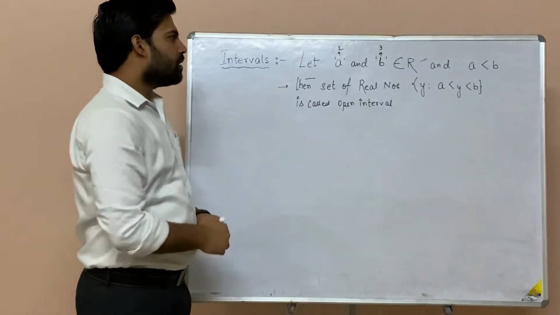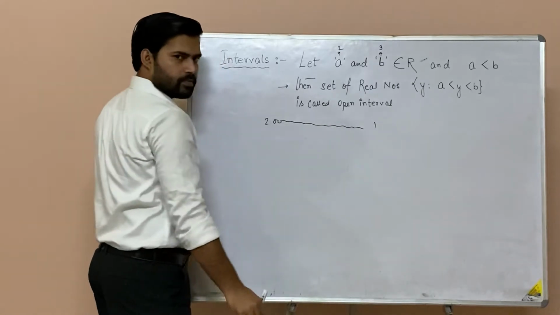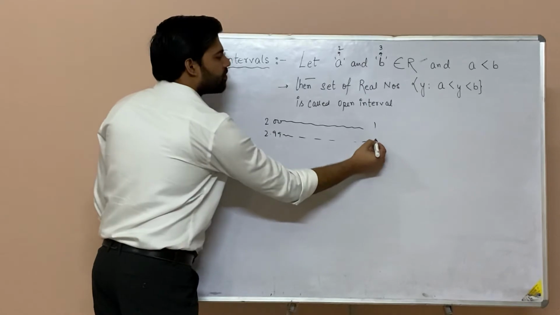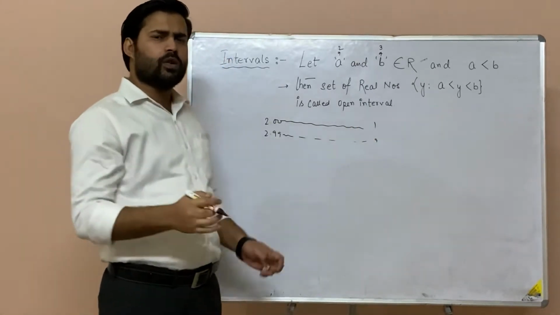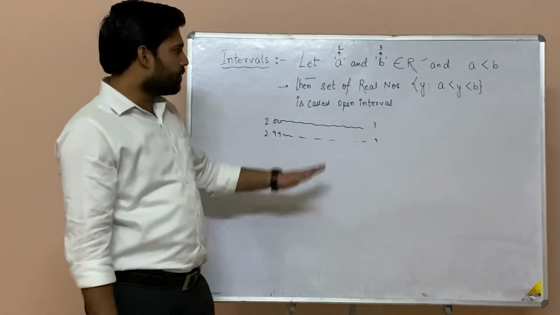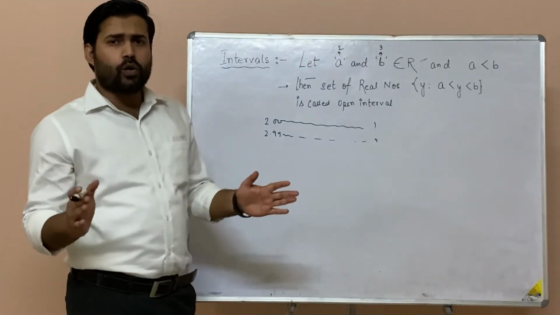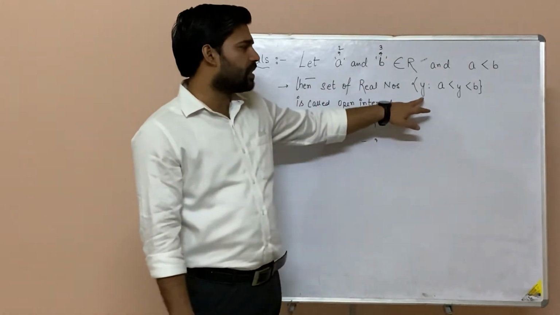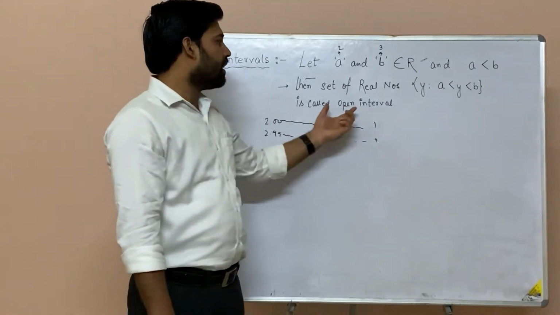What are those numbers? The numbers will start from 2.0000001, say, up to 2.999999999, like this, and it goes on till infinity. I am talking about such small numbers in between. So starting from 2 and ending at 3, in between them, all the real numbers which are coming, if I consider those numbers as y, then the set of those y's is said to be what? An open interval.